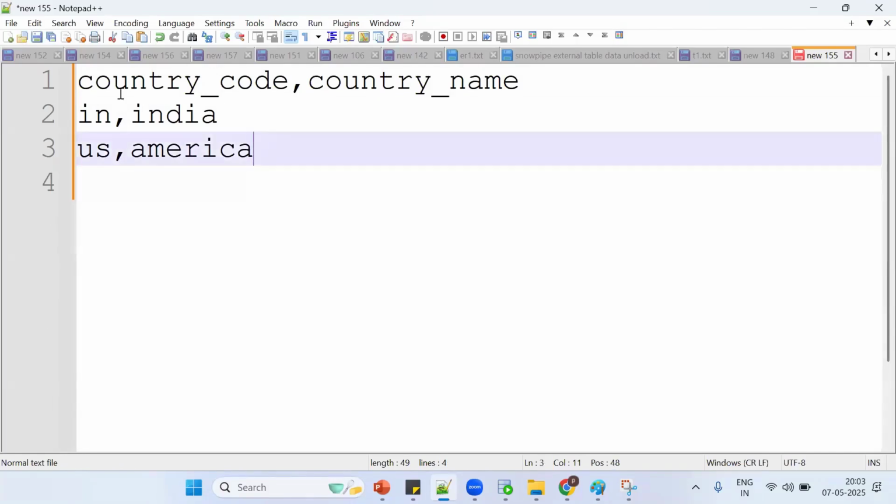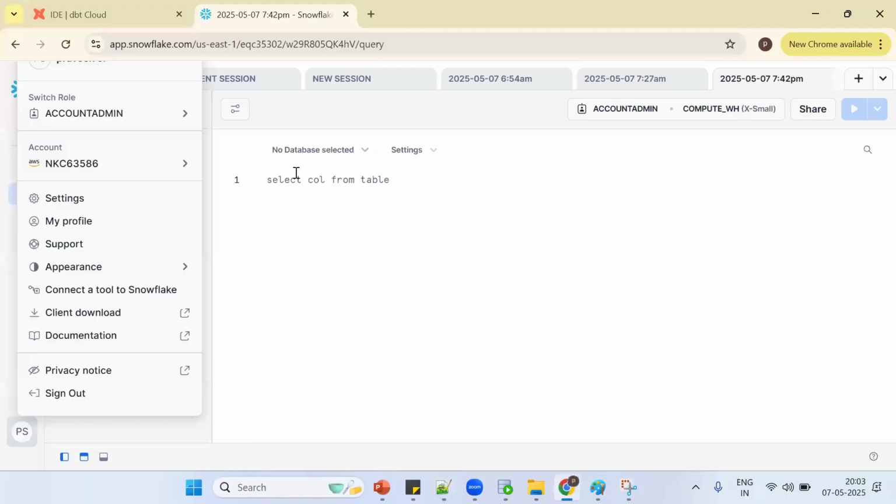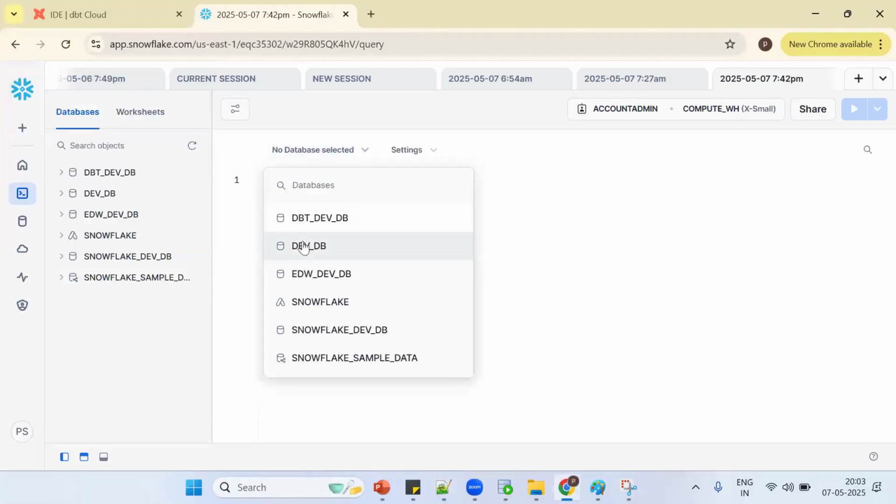Now this data is comma separated values. Assume this data is given by the client. Now I want to access it in Snowflake. Tell me how to access it in Snowflake, what should I do? Generally, we should create a table. So we need to create one table.